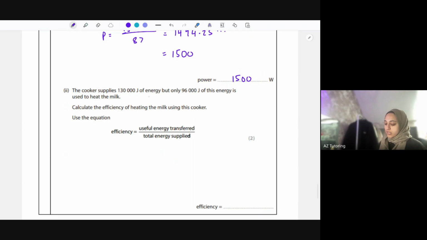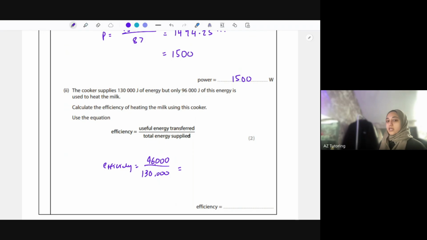The cooker supplies this much energy, but only 96,000 joules of this energy is used to heat the milk. So essentially the rest is wasted. Calculate the efficiency of heating the milk using this cooker. Remember in the last question, they didn't give us this equation and we just had to do it. So efficiency is useful energy transferred, which is 96,000, over the total energy, which is 130,000.